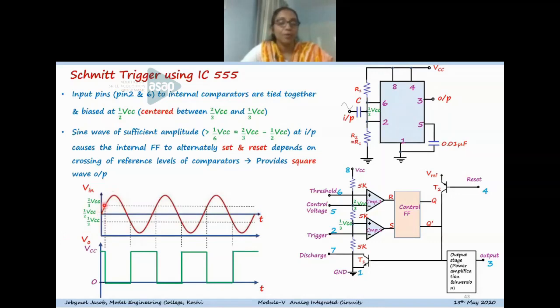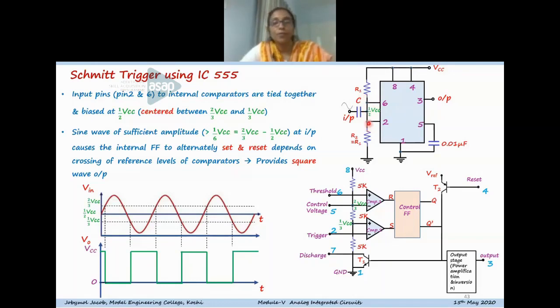The signal is above the bias value, so the signal can cross these two reference levels, 2/3 VCC and 1/3 VCC. The capacitor is used for blocking any DC values, so at this point we are giving the signal value along with the bias value.